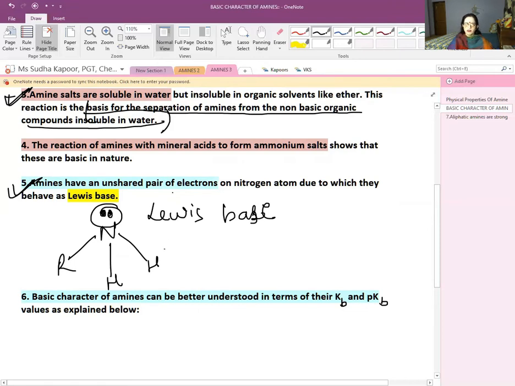But when we are talking about the base, we have studied in equilibrium chapter that a term Kb, pKb are also to be explained when we are talking about the basic character. So now coming to this term, basic character of amines can be better understood in terms of Kb, that is the dissociation constant in terms of base, and pKb for it.